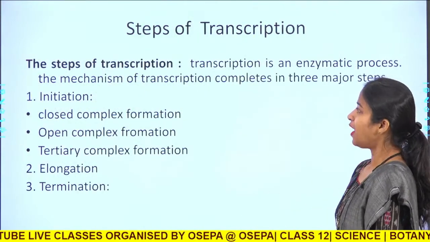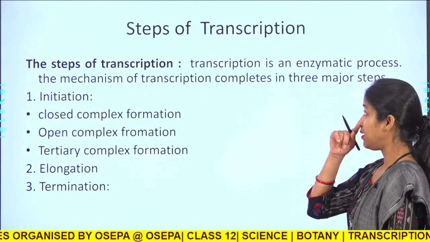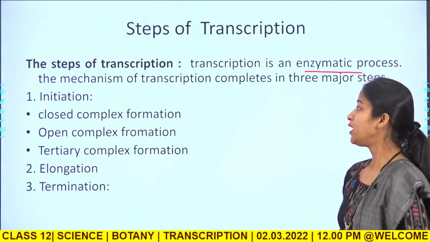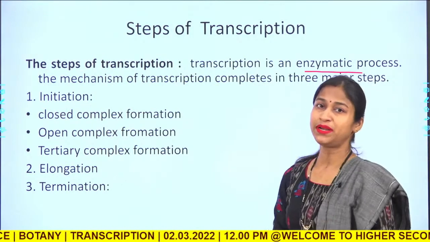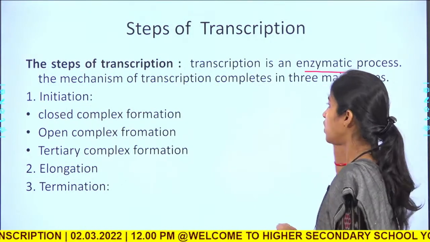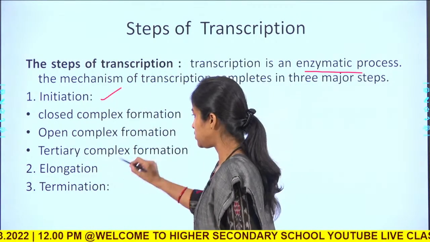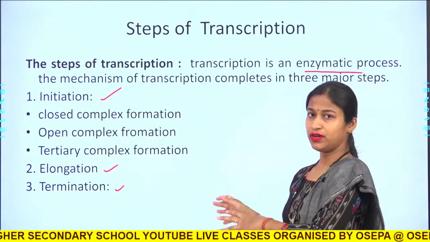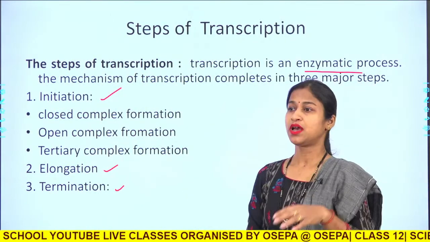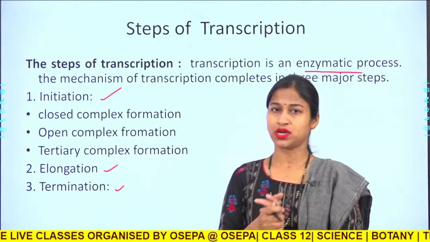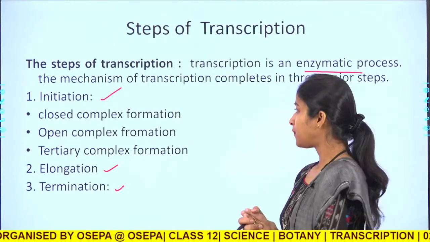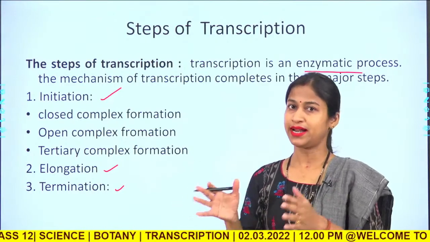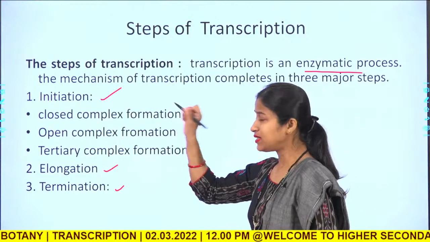Okay. Now, what are the steps of transcription? Transcription is an enzymatic process, and the mechanism of transcription completes in 3 major steps: initiation, elongation and termination. In the case of initiation, we will go into detail later. Let us first discuss the formation of a closed complex, then the formation of an open complex, then the ternary complex. How is that? I will explain. And so, what is initiation?